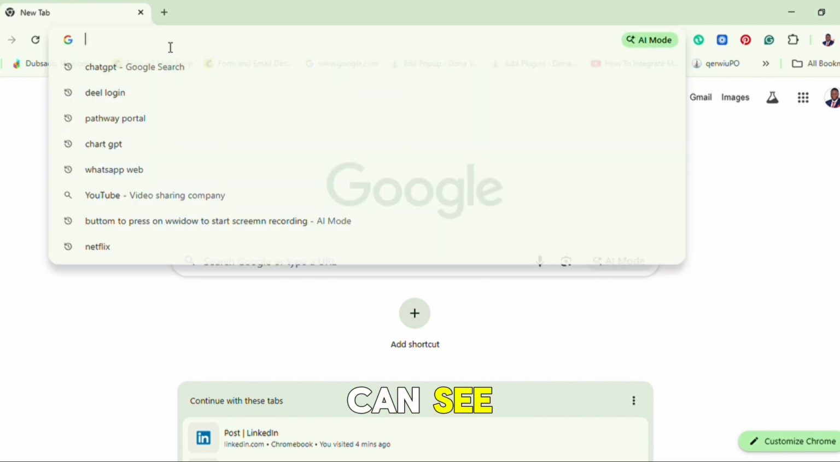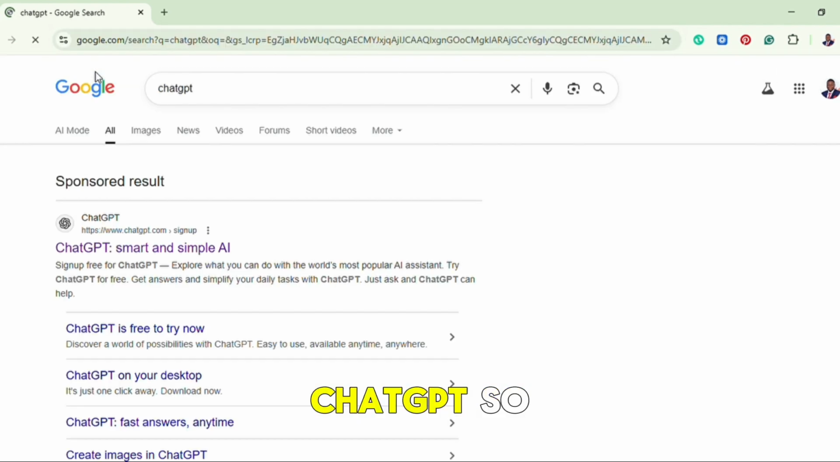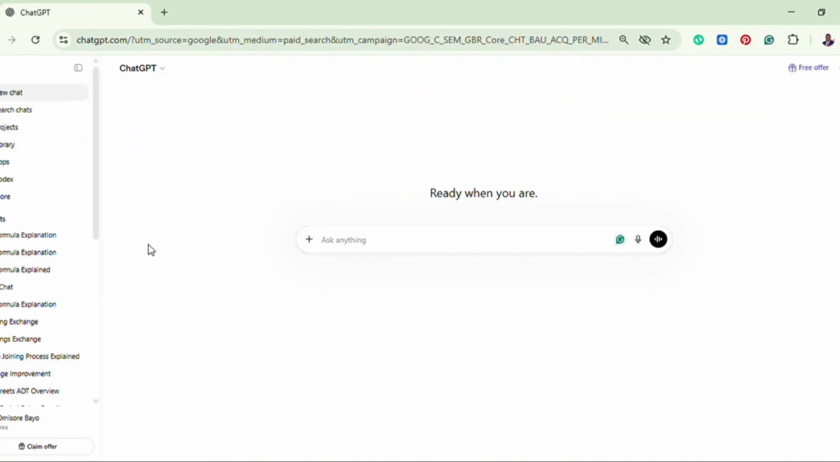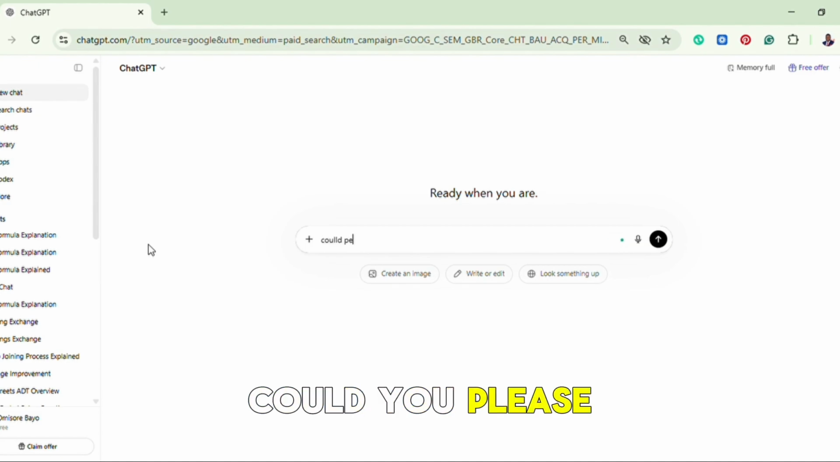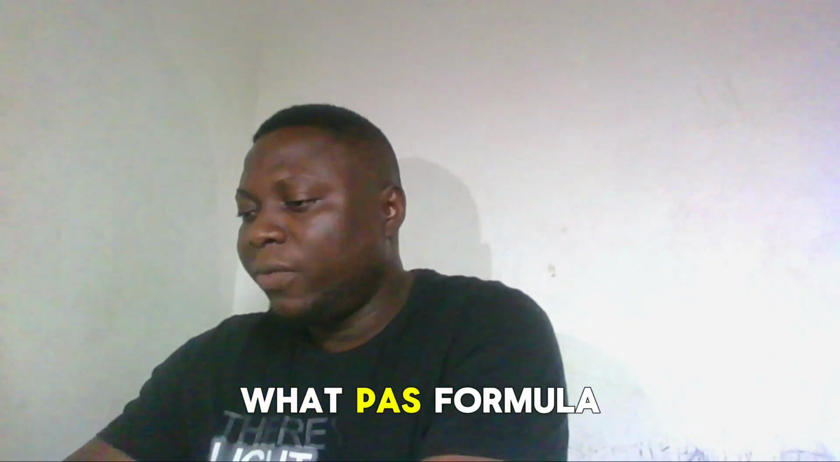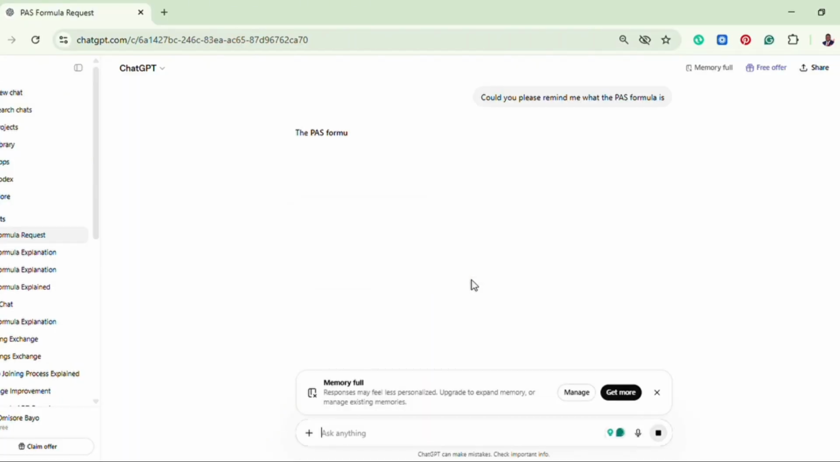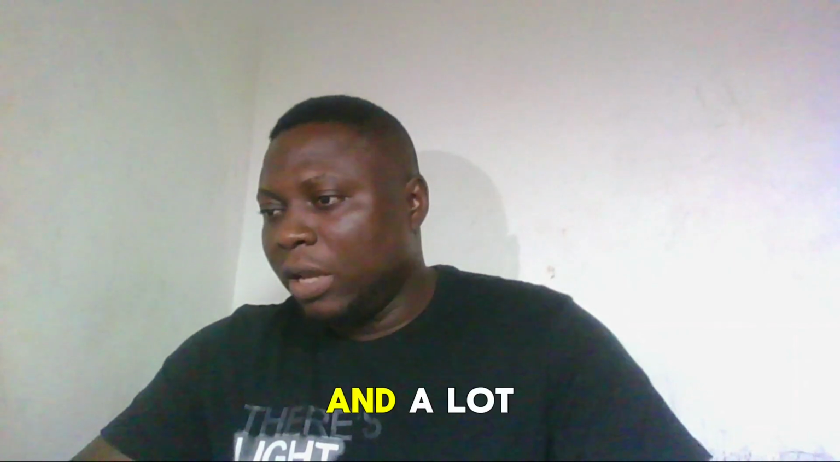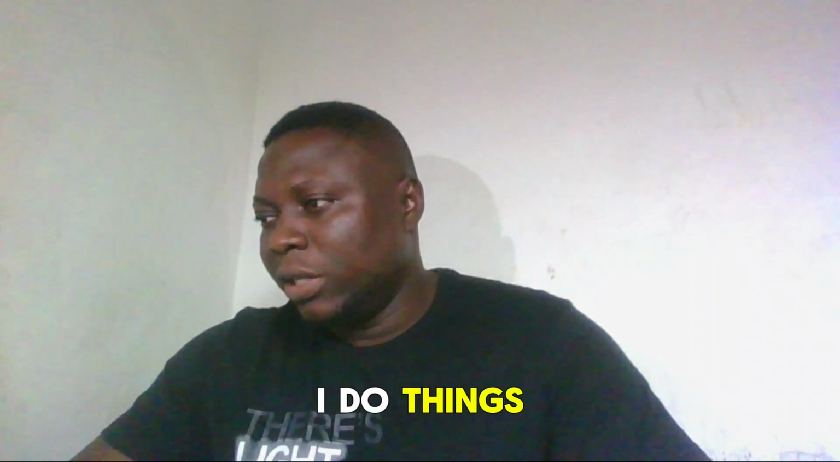Now, as we can see, the tool we are going to use here is ChatGPT. So the first prompt is, will you please remind me what the PASS formula is? So I can see now it gives out what the PASS formula is, which represents the problem, agitation, and the solution. So to let you know, my model here has already been trained by me, on a lot of things, the way I talk and the way I do things.